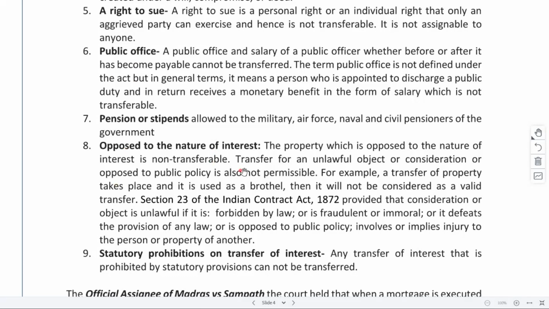Opposed to the nature of interest. Whatever is mentioned under the Indian Contract Act regarding contracts specifically declared as void, right? Those provisions would apply here as well. If there are certain other grounds or conditions which say that these things should not be present, like you should not make a contract or make an agreement to deceive someone, right? Or with a guilty intent, with some unlawful consideration, those things again would apply here as well.